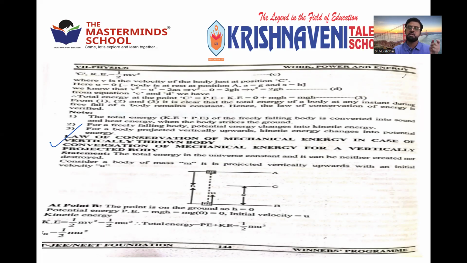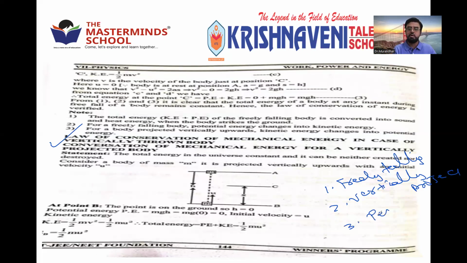Right. So this is applicable not only for the various energy forms, it is also applicable in some special cases like a freely falling body. So three cases we have discussed here. One is a freely falling body, the second one is a vertically projected body, means thrown up, and the third one is a pendulum. Three cases you have to prove. Proof is not required for you. Just understand the concept there, right?